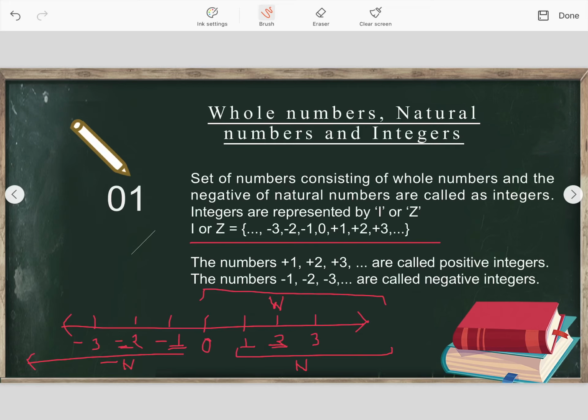So two things you need to remember: what are positive integers and what are negative integers. Positive integers means the numbers to the right hand side of 0 on the number line, that means +1, +2, +3, those are positive integers. Okay, and negative integers are -1, -2, -3, those are all negative integers. Understood?